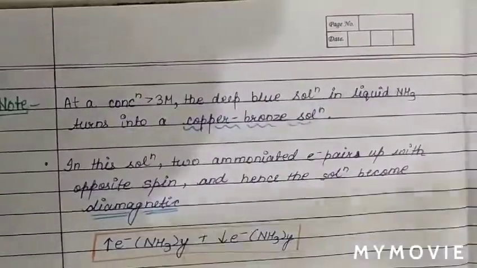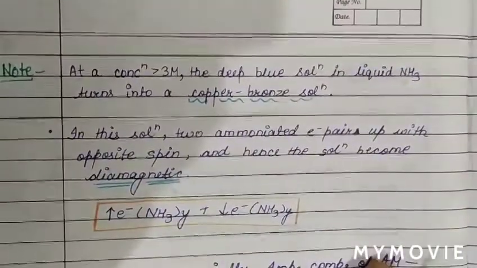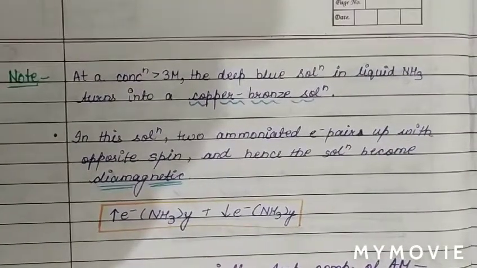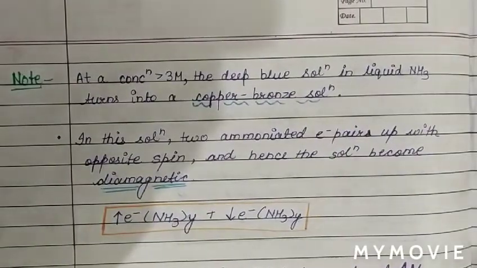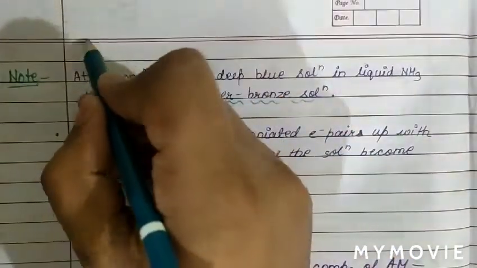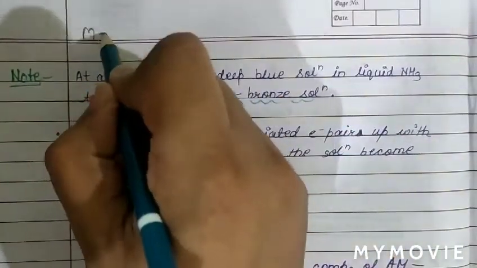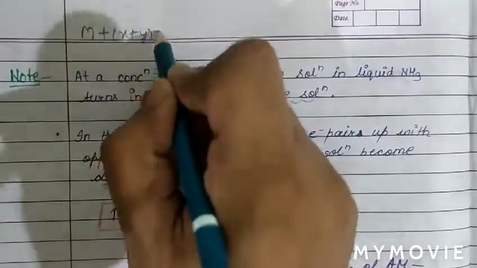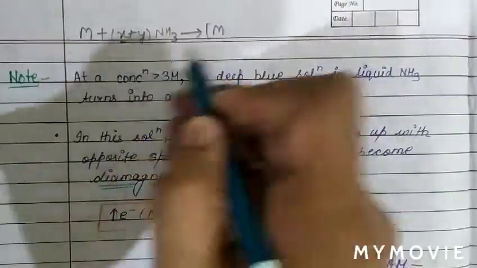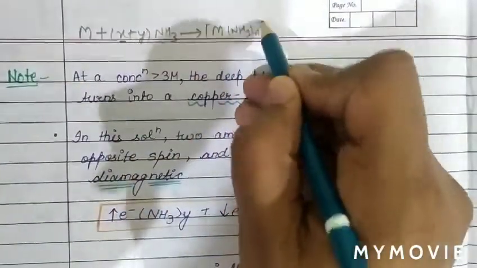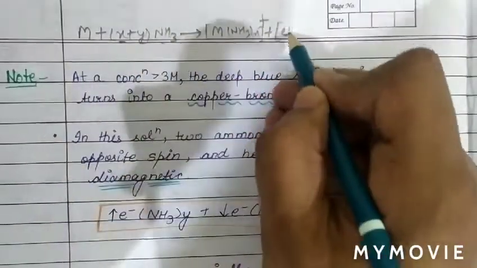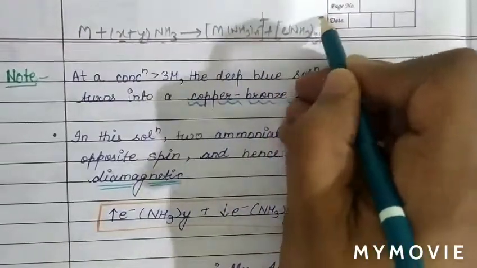See, note one point which is very important. As we have seen in the case of alkali metals, when an alkali metal is dissolved in liquid ammonia, the reaction is: M dissolved in (x+y) moles of ammonia gives an ammoniated cation, M+ with x moles of ammonia, and the electron is also associated with y moles of ammonia, so e-(NH3)y carrying a -1 charge.